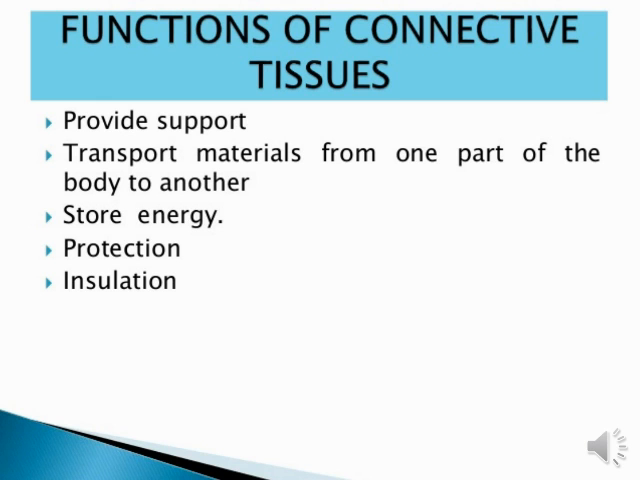So here the first thing related to tissue is functions of connective tissue. Basically, connective tissue is the second kind of tissue, and it has some different kinds of function. The first function related to connective tissue is to provide support. Connective tissue helps support our body and transports material from one part of the body to another part. Connective tissue connects between the organs, and it helps to transport different kinds of material from one place to another place in our body.